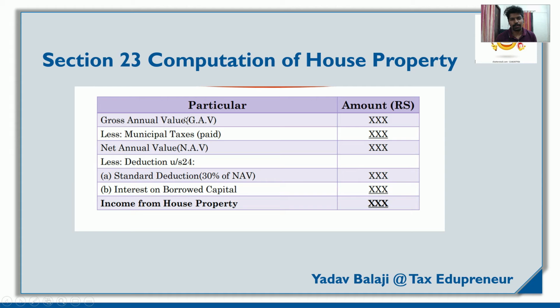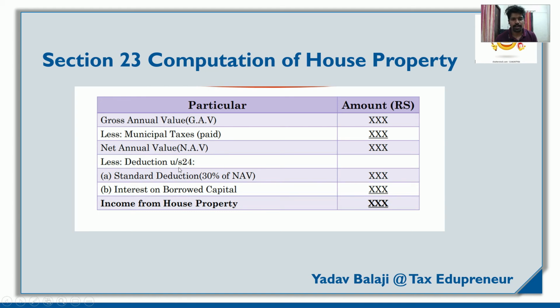Say you have a client who has five properties and is getting some income of around 10 lakh rupees. That 10 lakh rupees you can show here. And you can less the municipal tax, if any was paid, property tax or drainage, whatever tax you are paying to the municipality, you can reduce that. Then you will get the net annual value.